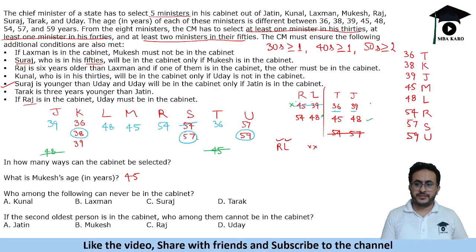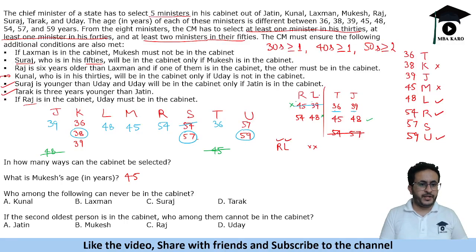So let's say Raj and Lakshman both are in the cabinet. If Lakshman is in the cabinet, Mukesh must not be in the cabinet. So Mukesh cannot be in the cabinet in that case. If Raj is in the cabinet, Uday must be in the cabinet. So Raj is there, Uday is also there. Okay, so age based we have done. Fourth point, it says Kunal will be in the cabinet only if Uday is not in the cabinet. So Uday is present in the cabinet, so Kunal cannot be present in the cabinet.